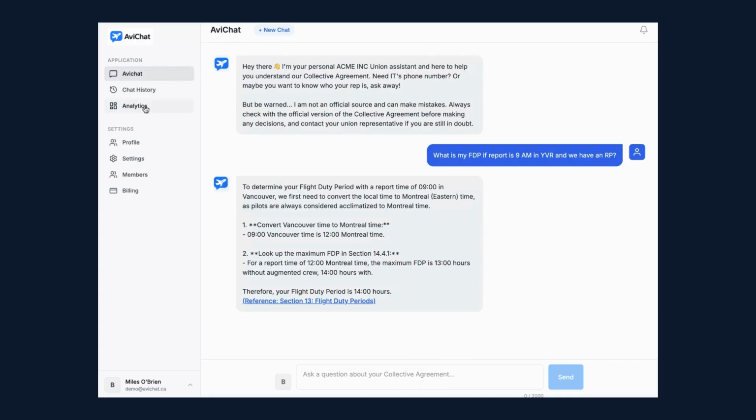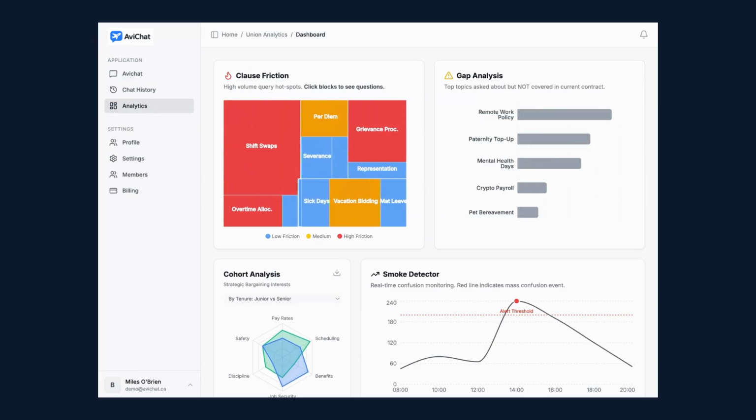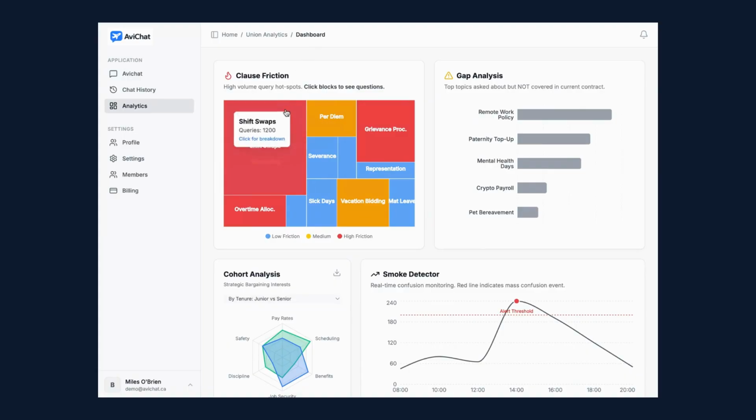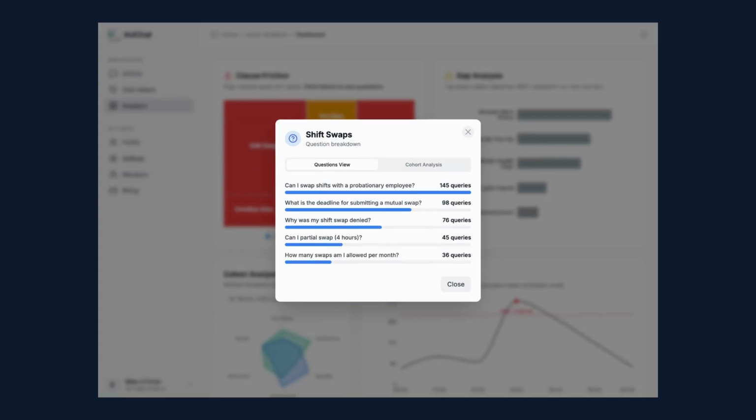Okay, let's switch gears. This part is for you. This is the command center, where we turn all of those member questions into actionable strategy. This is your clause friction heat map. You can see here that shift swap is glowing red. So let's click on it and see what's going on.